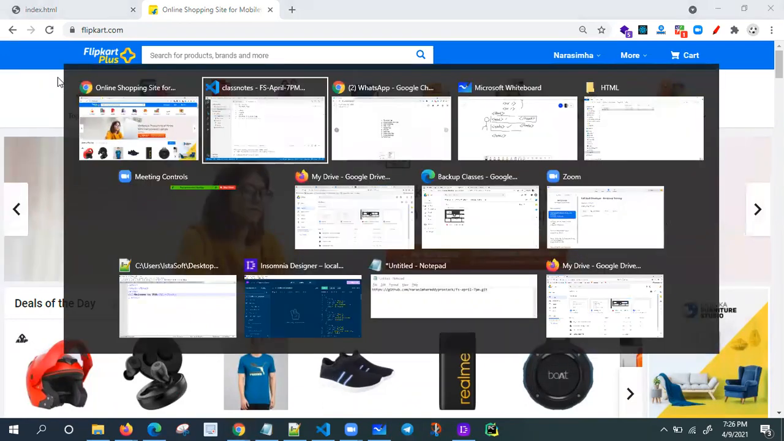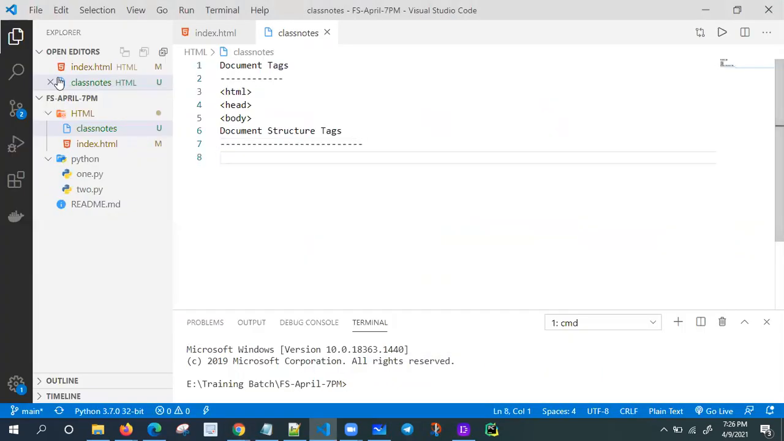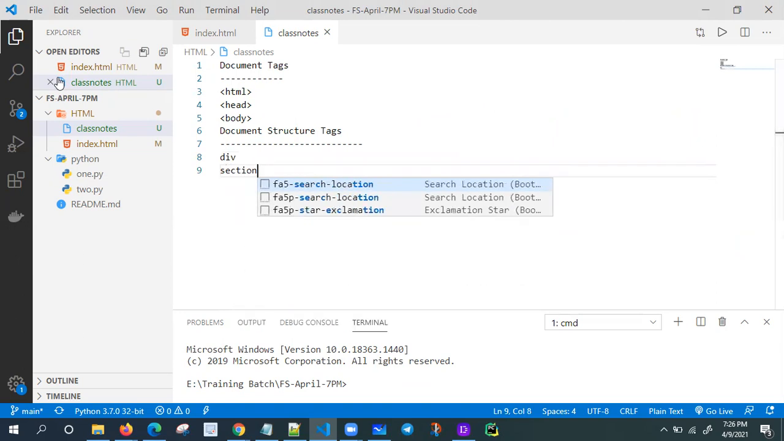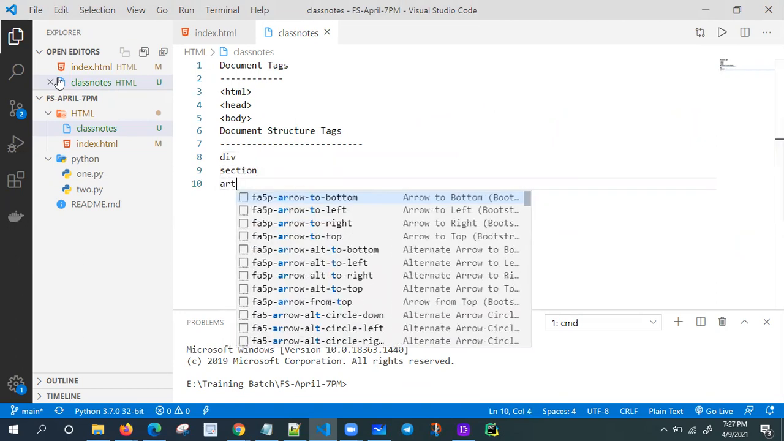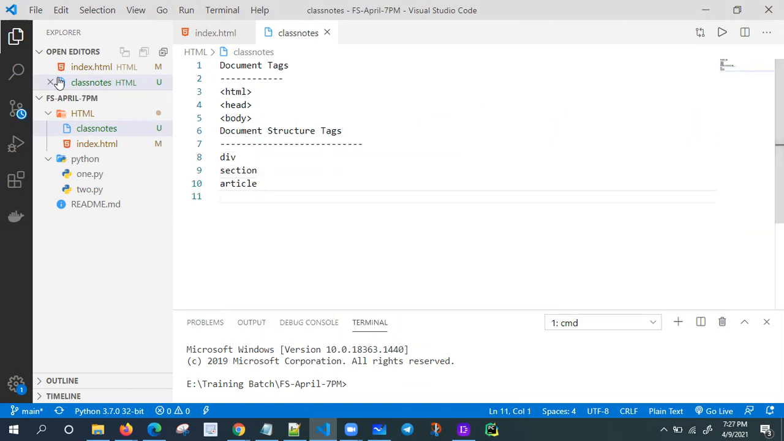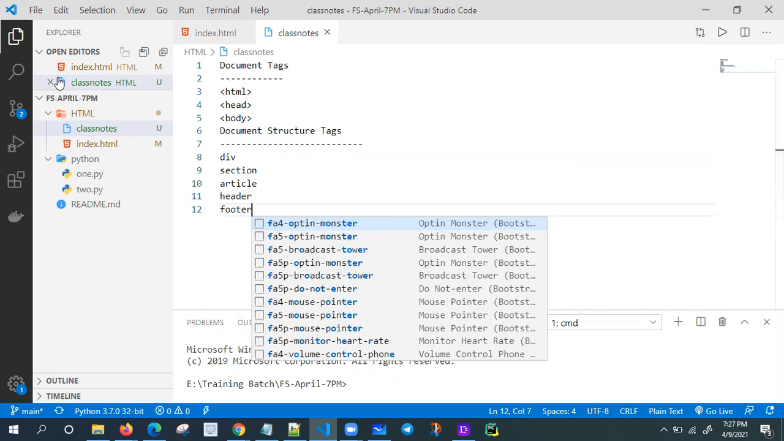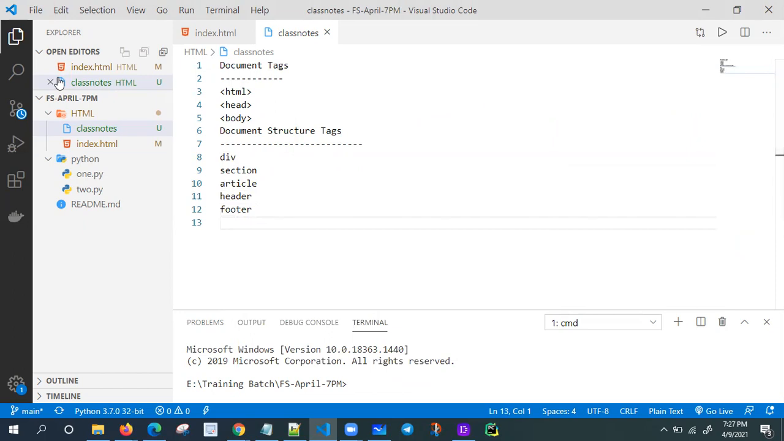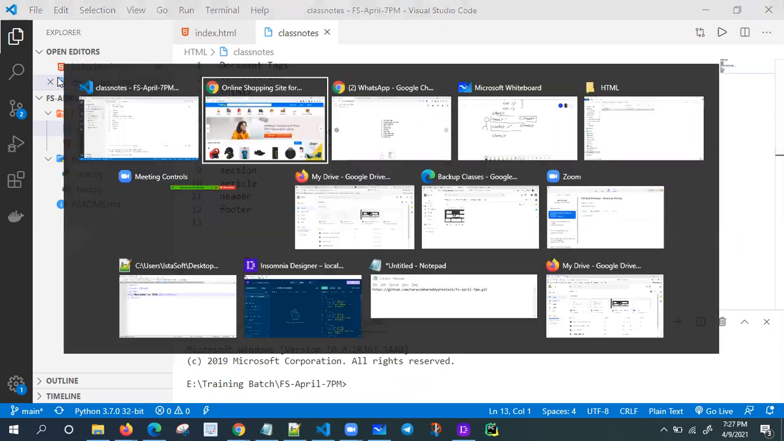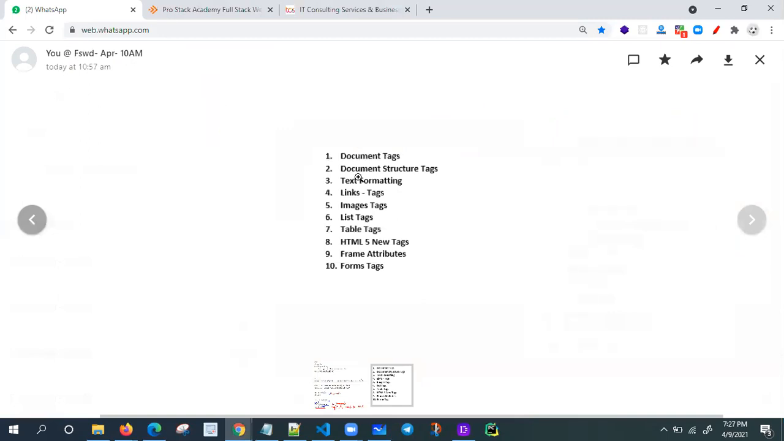What are the document structure tags? Let me see here. It is a division tag, the div tag. And the section tag, article tag, and header tag. Head is different, header tag is different, and the footer tag. Okay, so we have some of the document structure tags. The next one is text formatting tags.